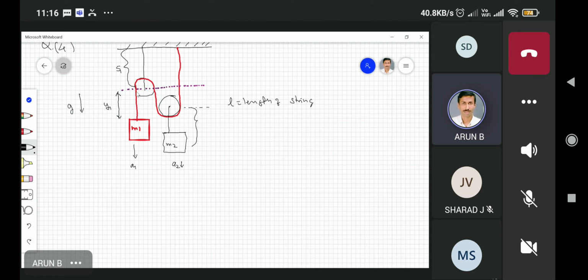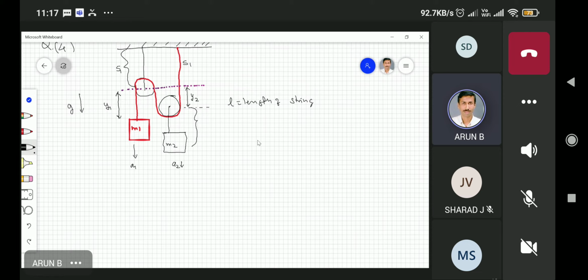This distance over the pulley is pi r, where the radius of the pulley is the same. This distance is S1, and this is also S1, which is fixed. The distance which is varying from this point to this point is y2.